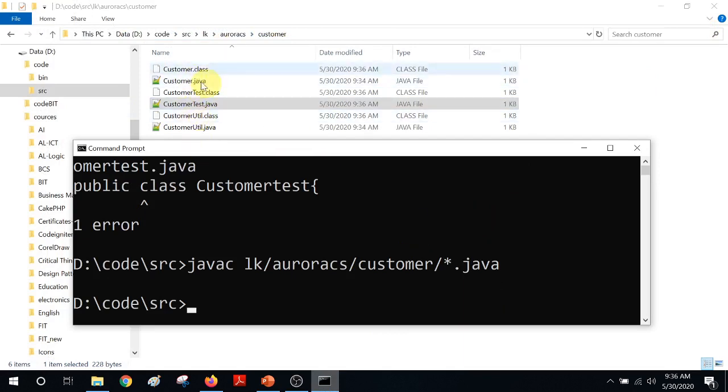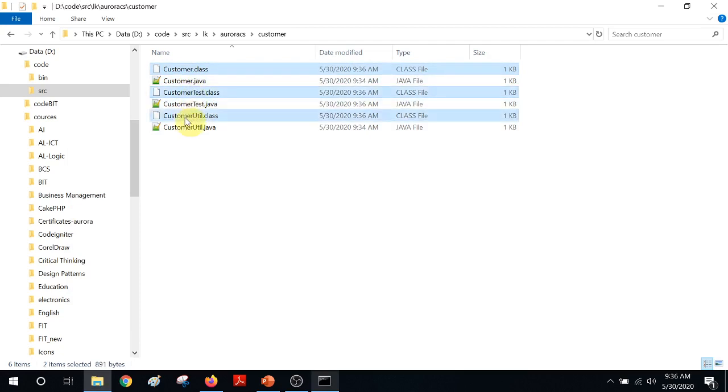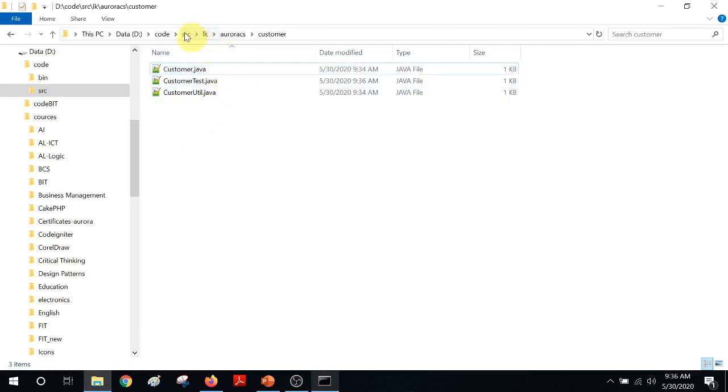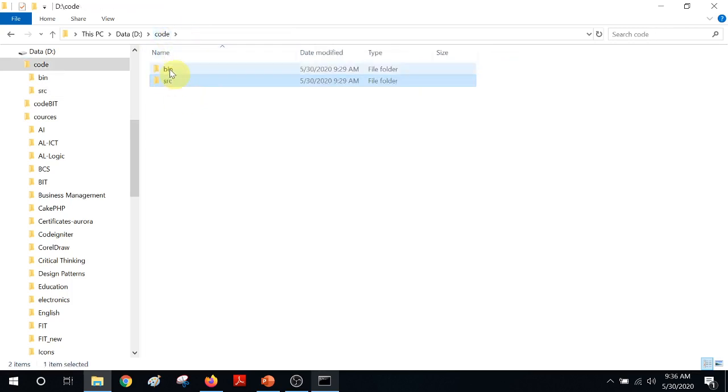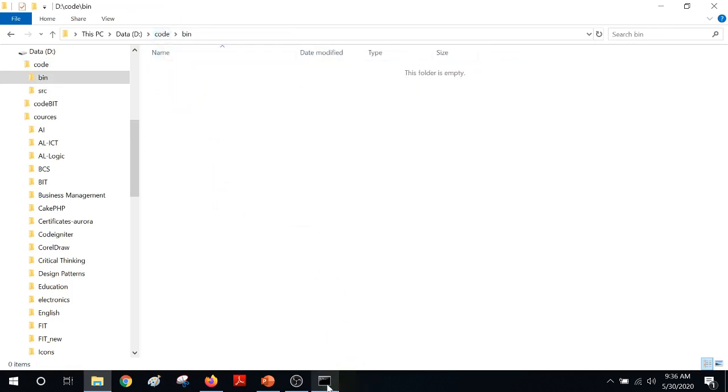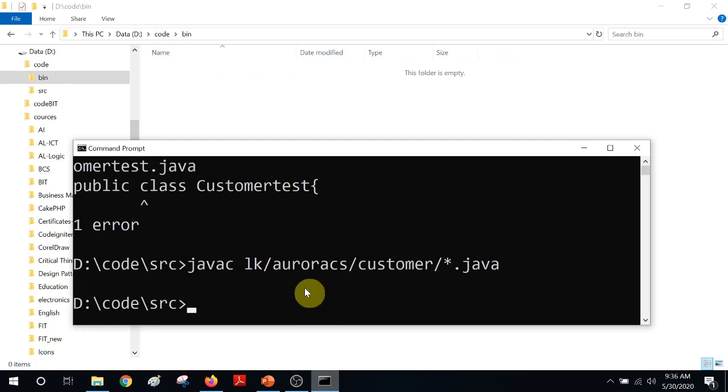Now classes are created here. But again, the best practice is not to create classes here. The best practice is to have your classes in a separate parallel hierarchy of bin, right? Bin. Therefore, I will use that also, because it's not just about learning the language. You have to prepare to go into the industry and work with some real professionals. Okay, so that is what we are going to do.